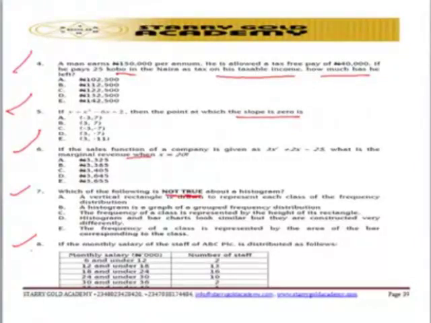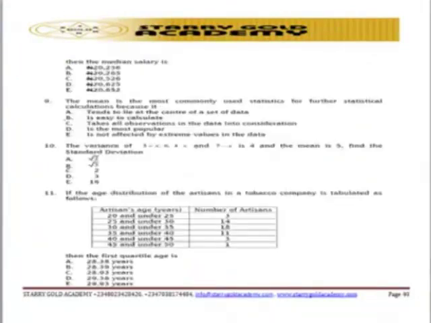If the monthly salary of the staff of ABC PLC is distributed as follows, what is the requirement? They said calculate the median salary. That is another question on measure of central tendency. In this particular aspect, you need to know how to derive the formula for the median. So to calculate this, you have to use the formula for the median.